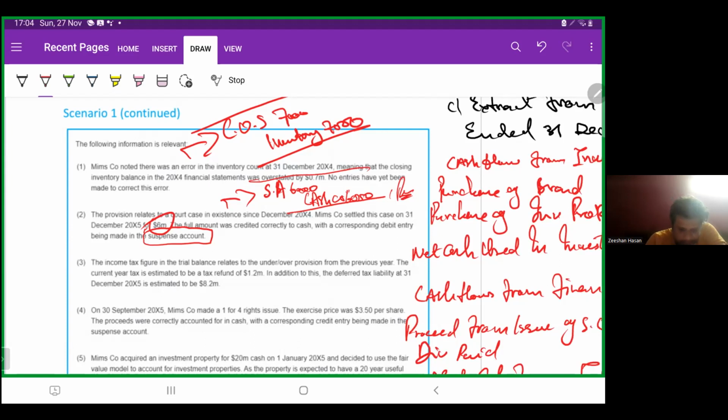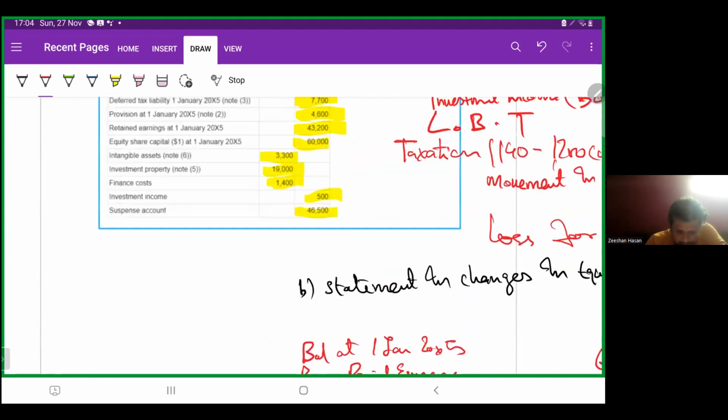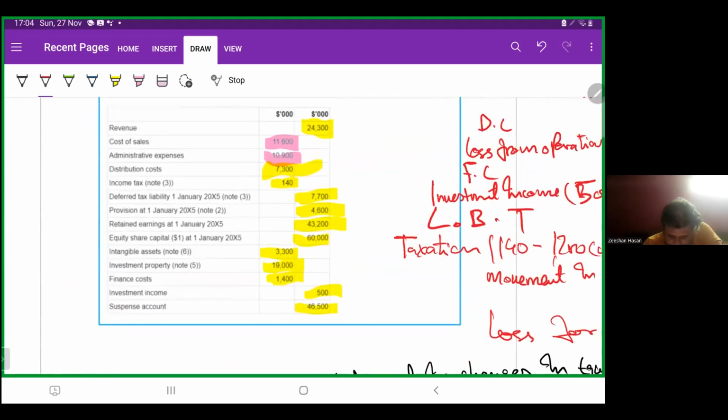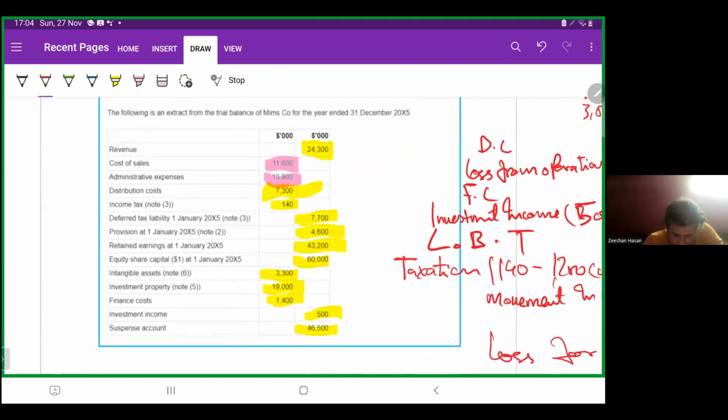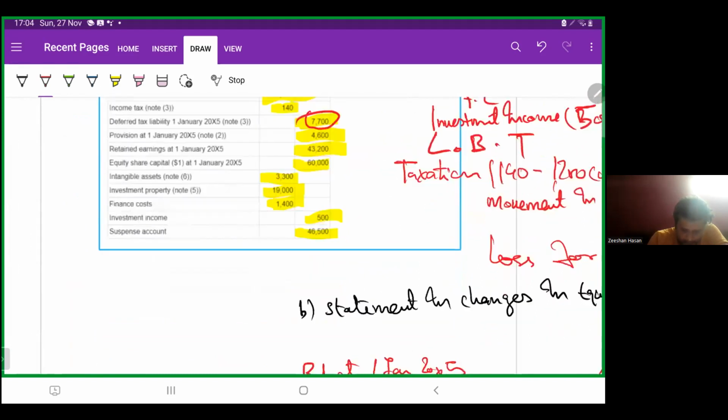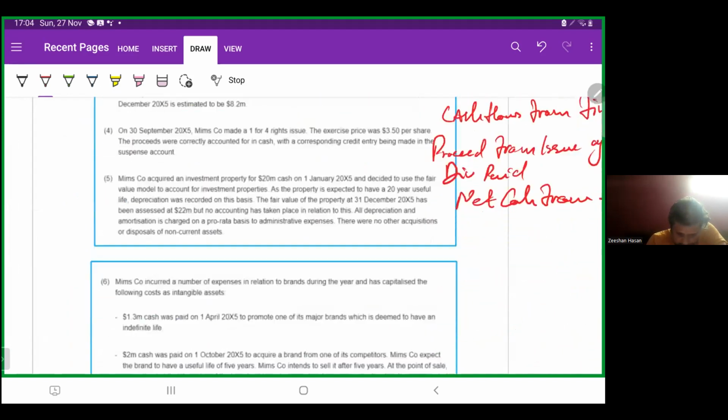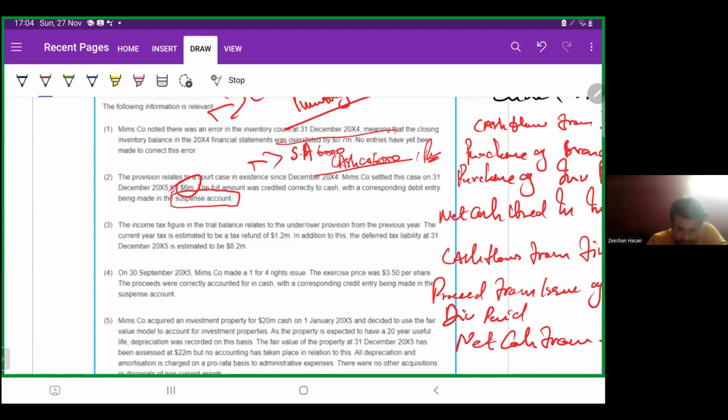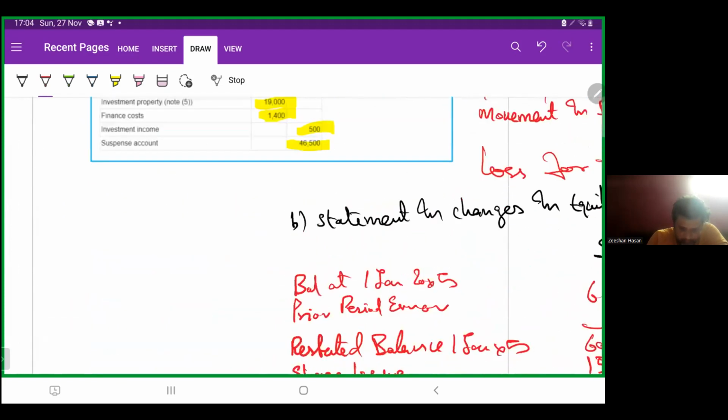So let us go up once again. Income tax 140 and deferred tax 7,700. Over here, we will add deferred tax, 500 more into it.